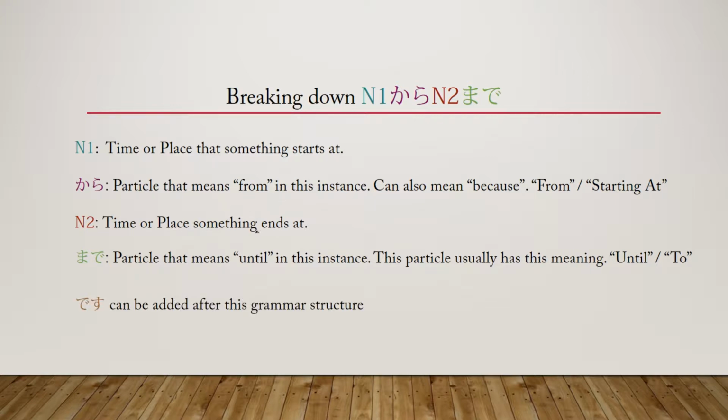Okay. Another important note is that desu can be added after this grammatical structure. So if you just wanted to say the party started at 8 p.m., you could just say hachiji kara desu. It's from 8. And that makes perfect sense. This is the same rule for dropping as everything else, as long as the other subjects are well known. So if all of a sudden you just threw into a conversation, hachiji kara desu, people will be like, well, what starts at 8? But if you're talking about a party, and you wanted to say when it started, you could just say hachiji kara desu. Oh, it just starts from 8.